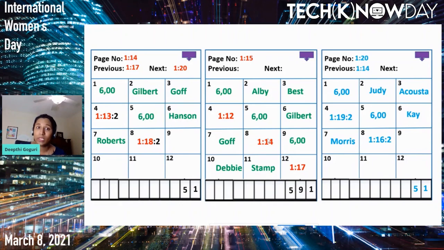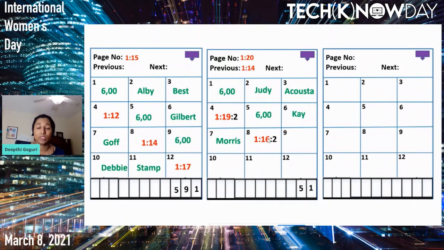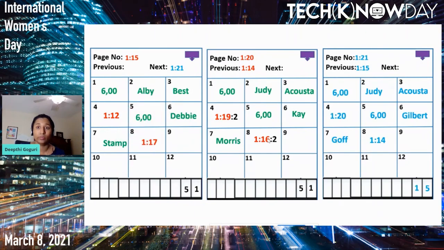When we split this page, there will be a new page. Let's evict page number 14. Once we evicted page number 14, we got a new page because page number 15 will be split now. Splitting meaning it will create a new page and move half of the data from page number 15 to page number 21. Now page number 21 will have to update its previous page value, which is 15. On page number 15, the next page should be updated, which is page number 21. Half of the data will be grabbed and put in page number 21.